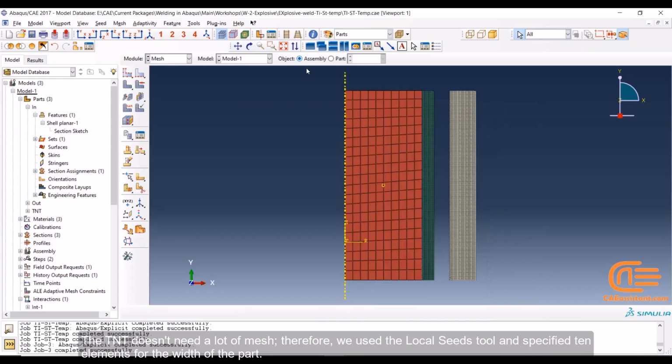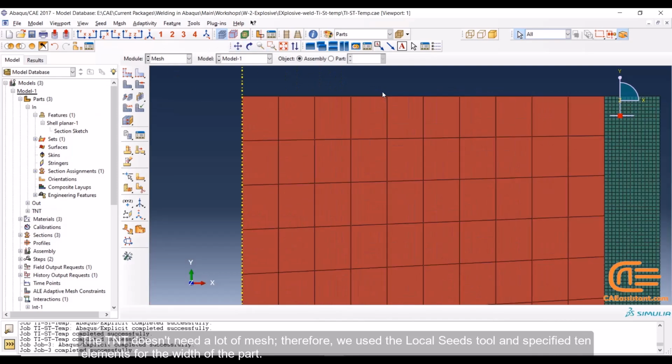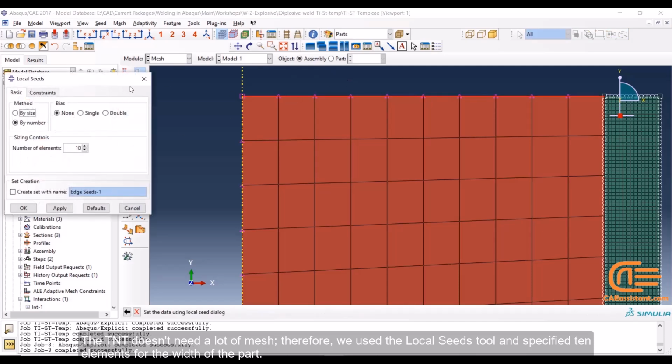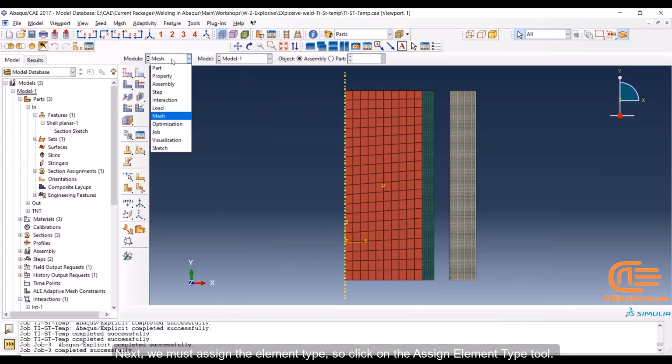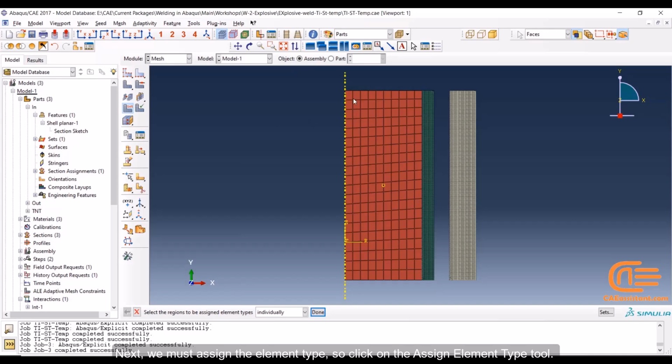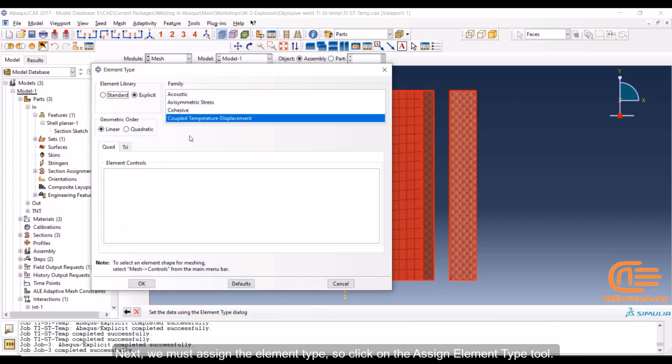The TNT doesn't need a lot of mesh. Therefore, we used the local seeds tool and specified 10 elements for the width of the part. Next, we must assign the element type. So click on the Assign Element Type tool.